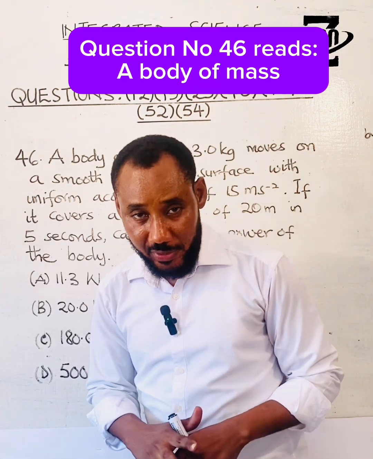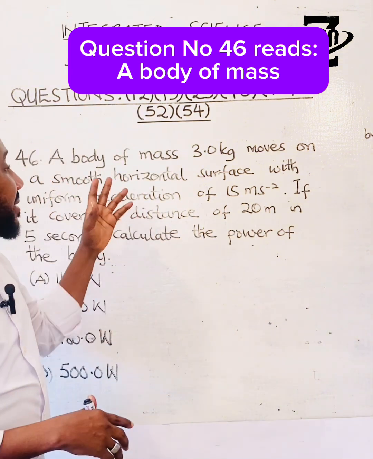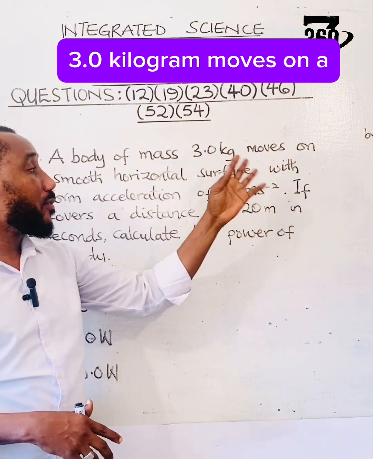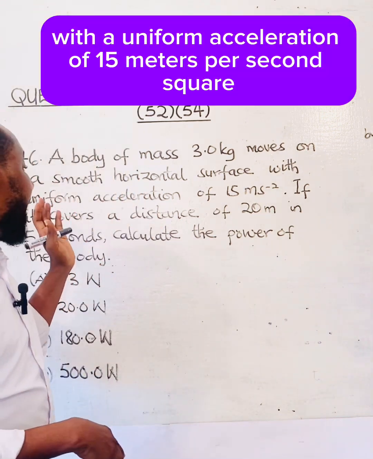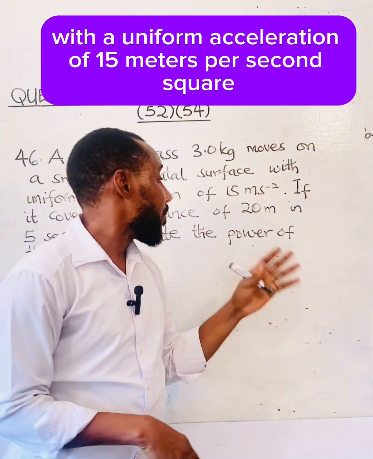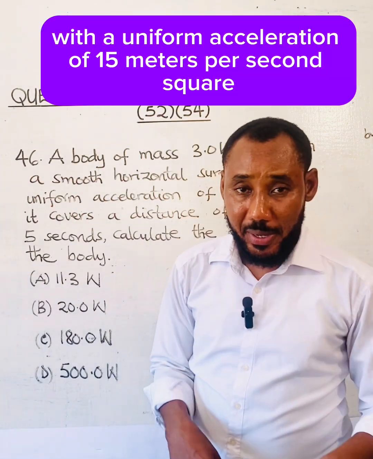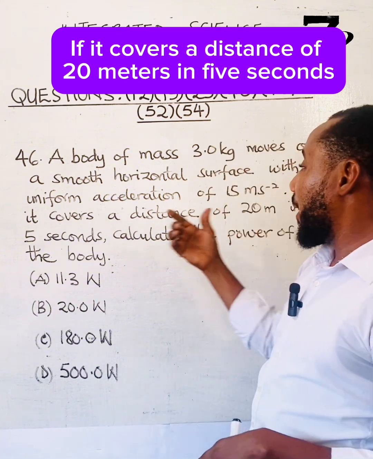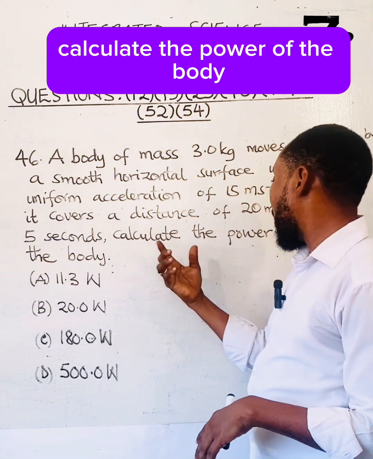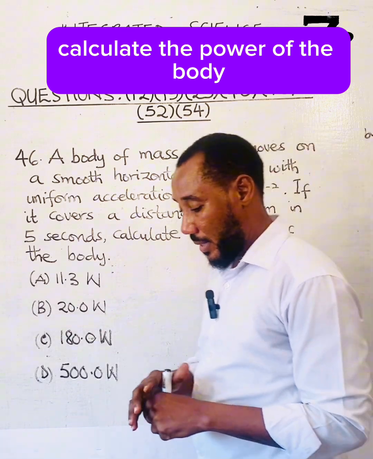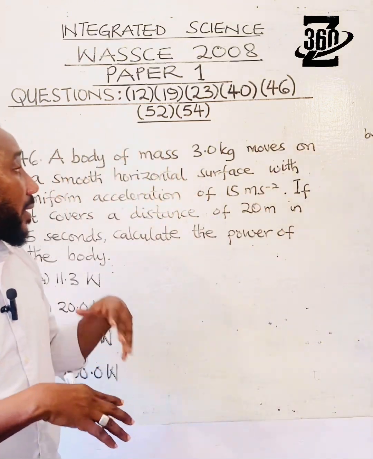Question number 46 reads: a body of mass 3.0 kilogram moves on a smooth horizontal surface with uniform acceleration of 15 meters per second square. If it covers a distance of 20 meters in 5 seconds, calculate the power of the body.